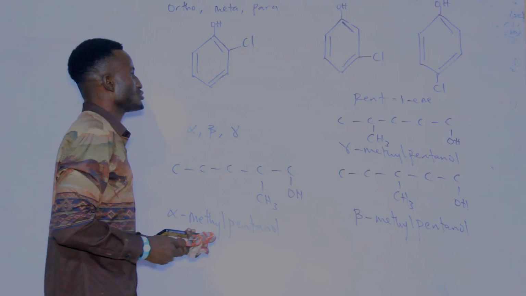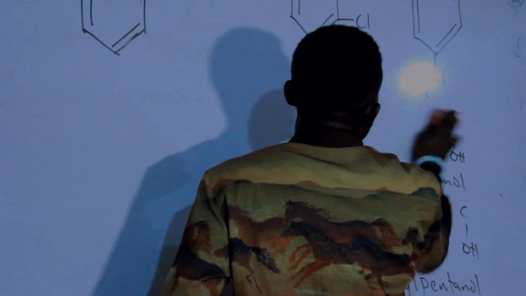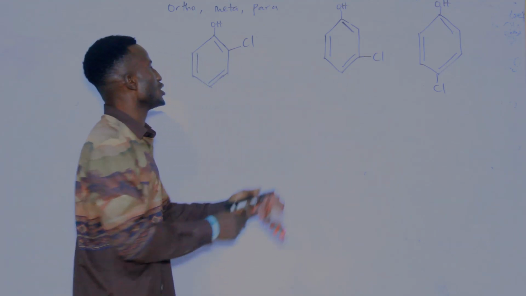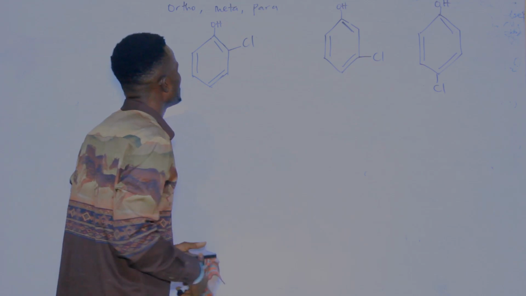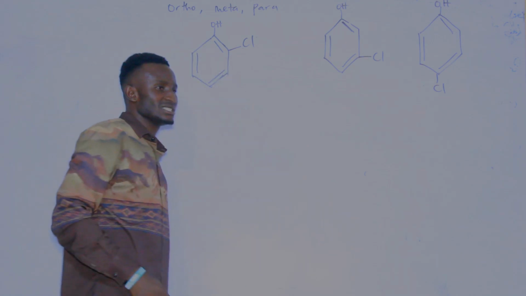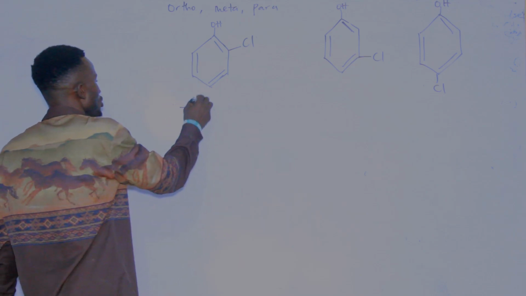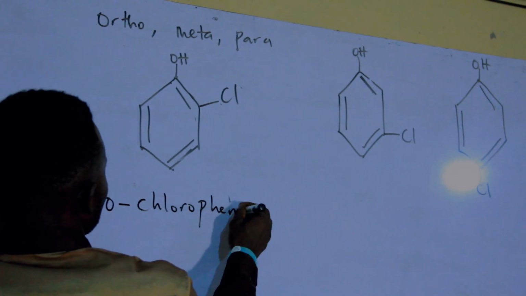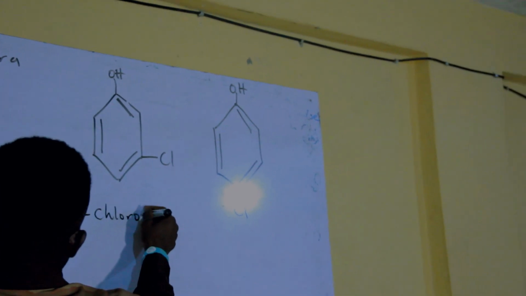Now, when you check this structure very well, when we have this as a benzene structure, then they differ in the position of this ligand, which is the chlorine. Now, what is the name of this structure? If you check very well, they will have the same number of carbon, the same number of hydrogen, the same number of oxygen, but they are different. So if I want to name this, I will say o-chlorophenol. This one is called o-chlorophenol, and this one is called m-chlorophenol.